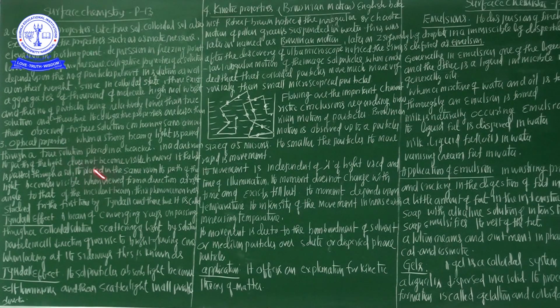Now, in a true solution, if there are two different types of particles, so that is why with the same amount of particles, the colloidal solution and true solution have almost similar colligative properties. So that's why the colligative properties can easily be exhibited by the colloidal solution. It depends on the particle size and molecular weight. Particle size and molecular weight. It is a very important concept from the solution point of view.